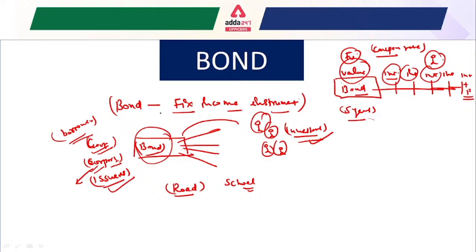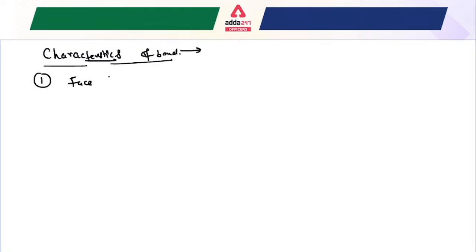I hope now the definition of the bond is quite clear for everyone. Now we are going to understand some characteristics related to the bond. The first thing we are going to understand is the face value. Face value is the bond amount, or what the bond will be worth at maturity. That is known as the face value of the bond.